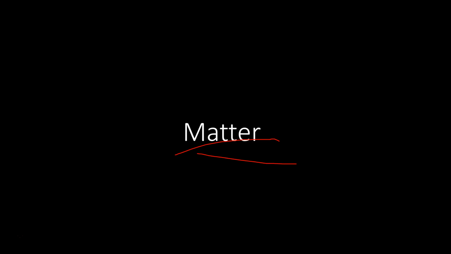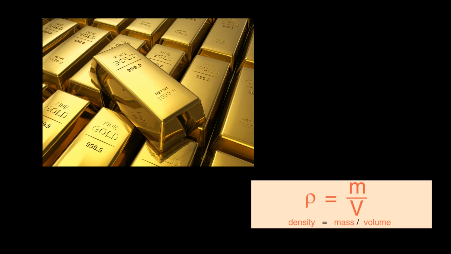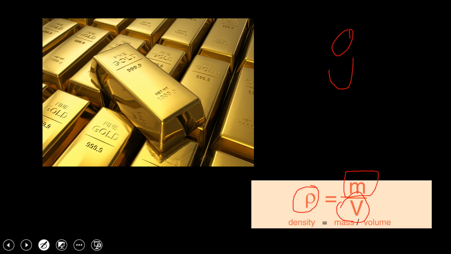And since matter occupies space, we can compare the masses of various substances that occupy a particular unit volume. Basically, this is shown in the formula D is equal to M over V. So you have density is mass divided by volume, right? And the basic unit of mass in chemistry is the gram, and the basic unit of volume is the cubic centimeter, otherwise known as milliliter.